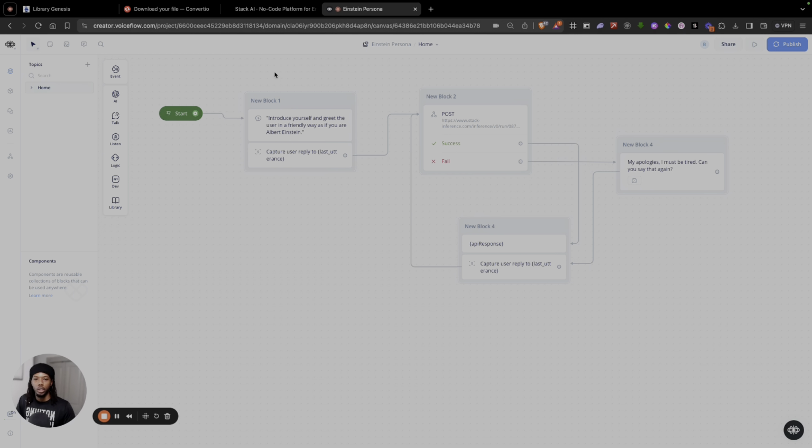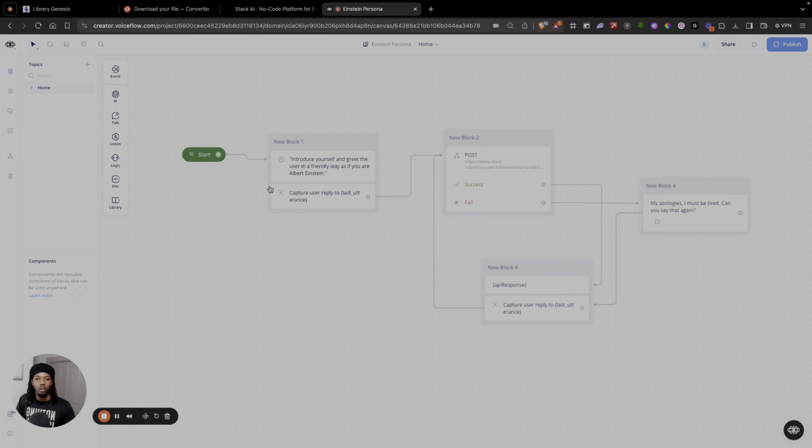So here we are on the canvas. You can see that there's only 4 blocks. There is our introduction, then there is an API request sent to Stack AI, and then that response is shown to the user, and then the user can respond to it, and it just goes in a loop like that forever. If the API request fails, then it'll say, my apologies, I must be tired. Can you say that again? And then it'll wait for the user to respond, and then it'll keep going in this loop forever, basically.